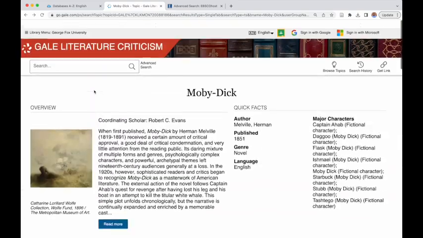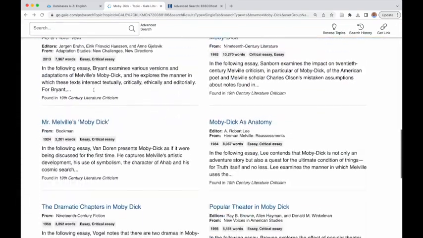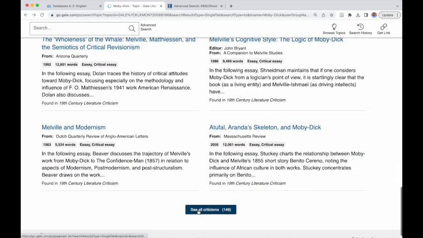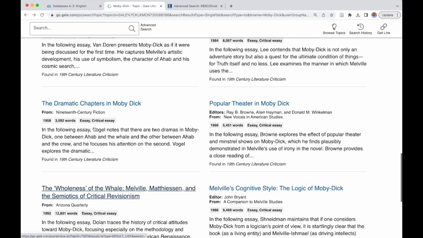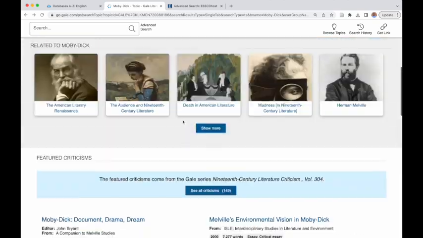So we can also, from this search of Moby Dick, see lists of criticisms and see all criticisms, 149. And you can decide if there's other subtopics that you want to explore, like modernism or theater, things of that nature.